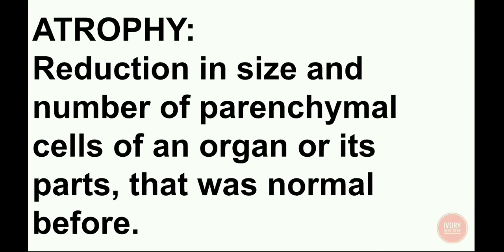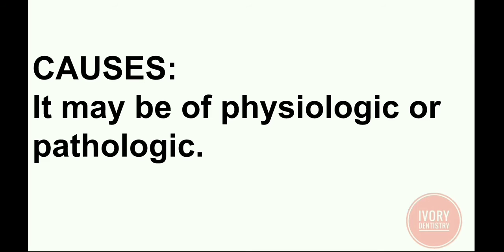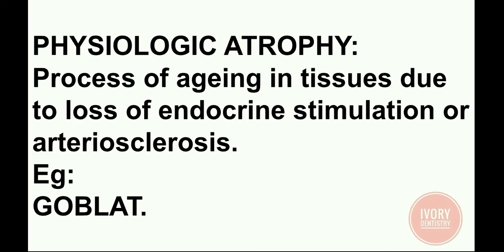First is atrophy. There is reduction in the size and number of parenchymal cells of an organ or its parts that was normal before. And the causes may be physiologic or pathologic. The physiologic atrophy is the process of aging in tissues due to the loss of endocrine stimulation or arteriosclerosis. Arteriosclerosis is the thickening and hardening of walls of artery. This occurs as the age goes on increasing.